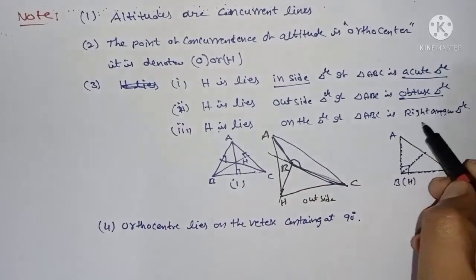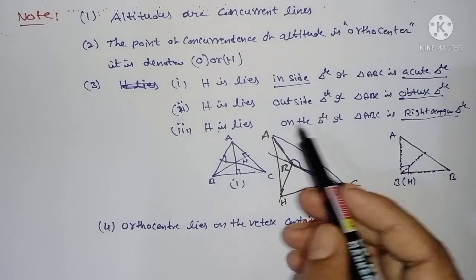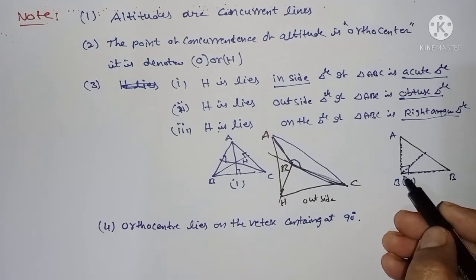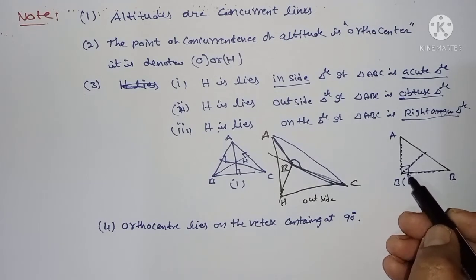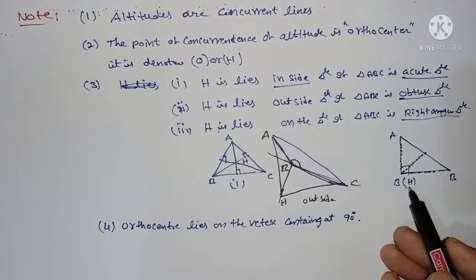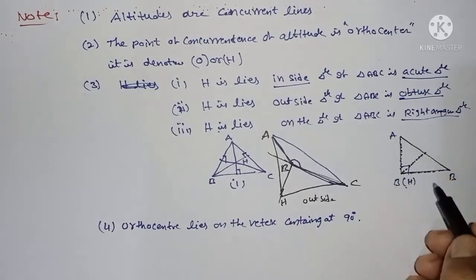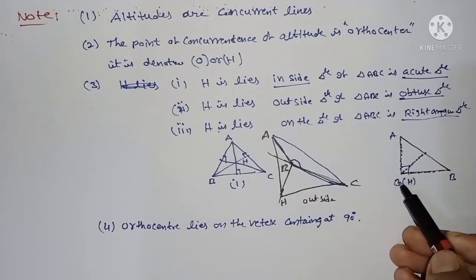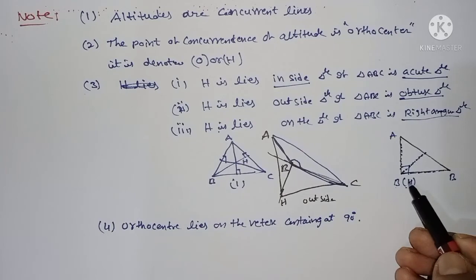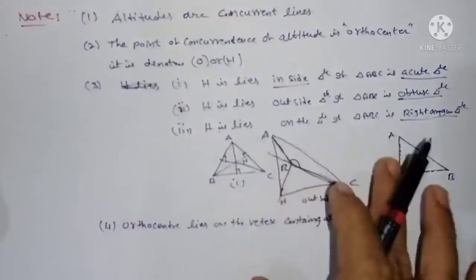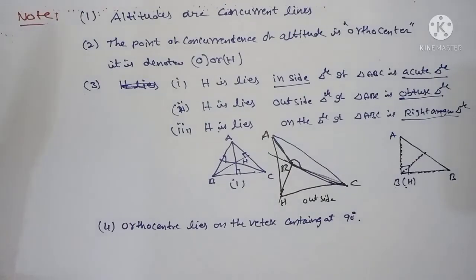If it is a right angle triangle, then the orthocenter lies on the triangle only. Therefore, you can observe here, where there is a 90 degrees vertex, that vertex is the orthocenter only. If three vertices are given, where is the 90 degrees vertex? If it is A with 90 degrees, therefore vertex A is the orthocenter only. This is the important orthocenter concept.